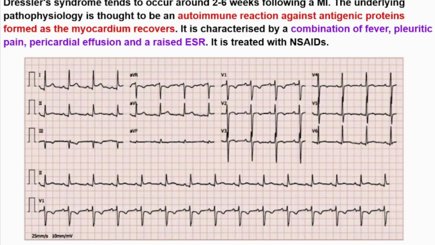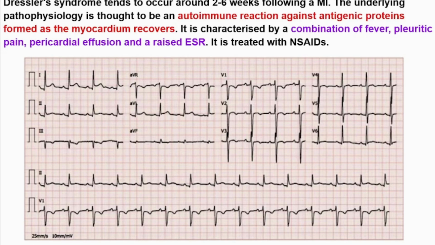If the patient is coming with fever, pleuritic pain, pericardial effusion, and raised ESR, while checking the patient's ECG, especially if it's post-MI, usually 2 to 6 weeks post-MI, we can look at the patient's ECG. If we have ST segment elevation, T wave inversion, and PR segment depression, we can say that it's Dressler syndrome, and the treatment, as we said, is with NSAIDs.